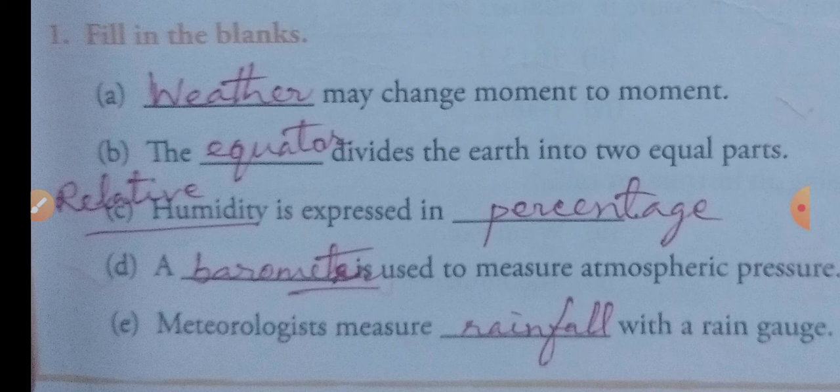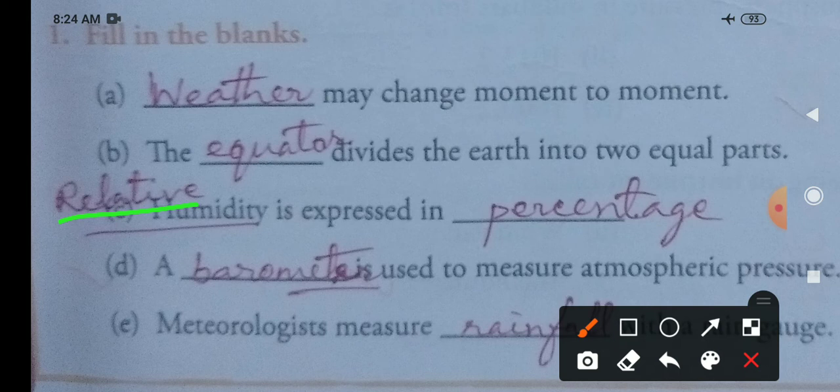So actually humidity means it refers to the relative humidity only, but I want to make that question more clear to you, so that's why I have written an extra word here, relative. So the new question will be relative humidity is expressed in days. Okay, I think you have understood this one. Please write in this way. In your book also you make the correction and also write the corrected questions properly. Okay, so the corrected question will be relative humidity is expressed in days.